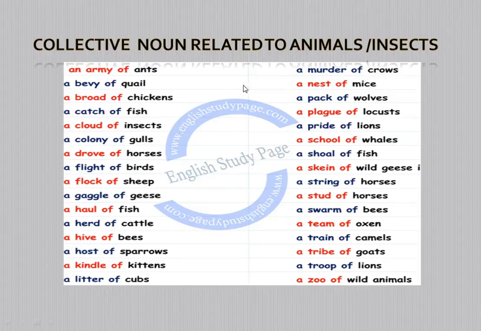You see, all these indicate the group or the collection of animals. Here the collection of ants is called an army. Similarly, the collection of quail is called a bevy, and a collection of chickens is called a brood. In this way, all these indicate collective nouns related to animals and insects.